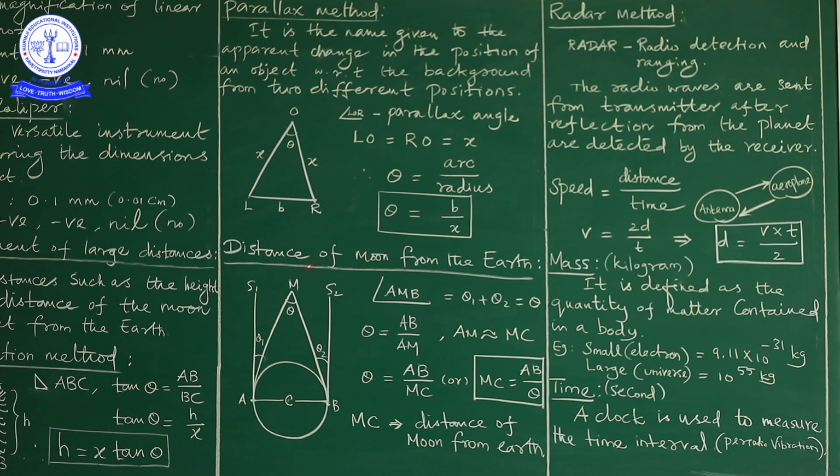Let me move to the next one. From this same category, there is another format. What is that? The distance of the moon from the earth. The moon and the earth have a very large distance, of course. In that category also, we are able to check it, with the surface of the earth and the moon present in the sky itself. Look here, this diagram.